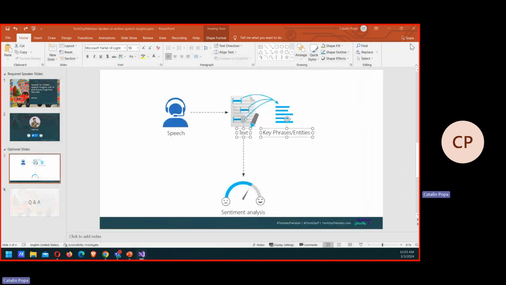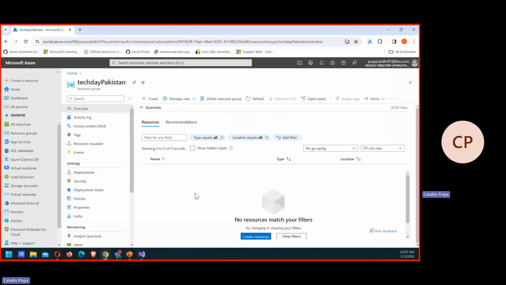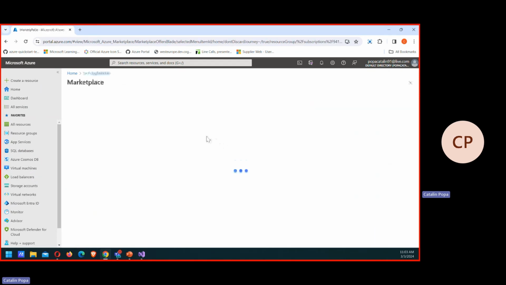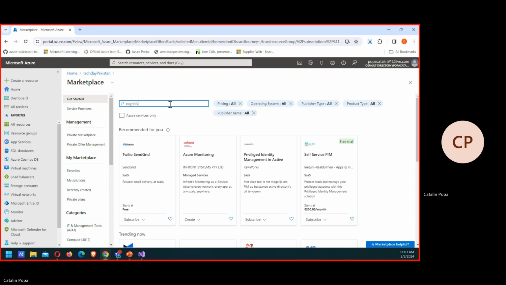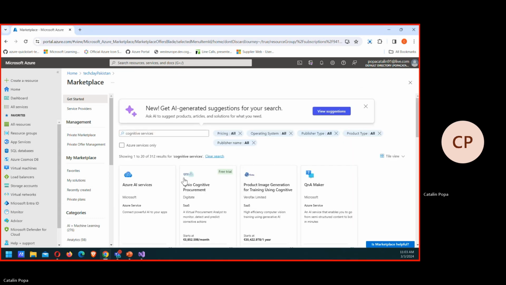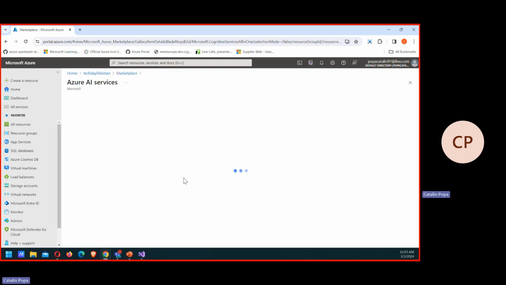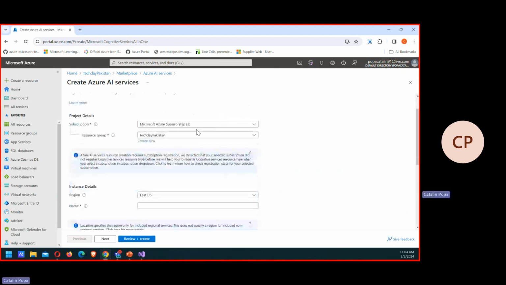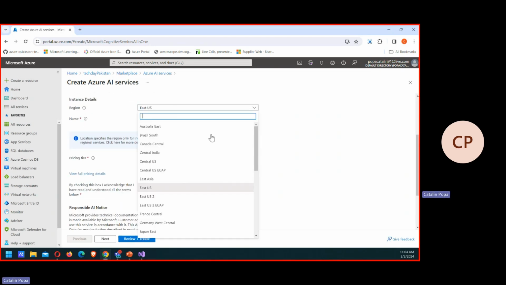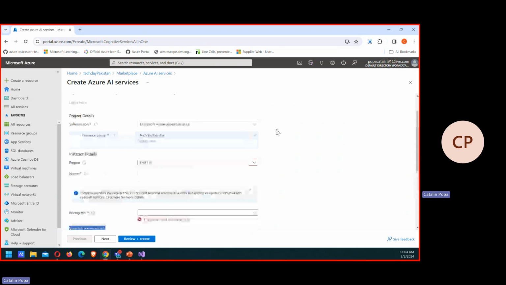So first things first, I'm going to open the Azure portal, in which I already have a resource group. And here in Azure, I will create a simple resource, which is called Cognitive Service. This one, Azure AI Services, has been rebranded. Okay, and I'm just going to go quickly through it. It's nothing complicated in creating a resource.